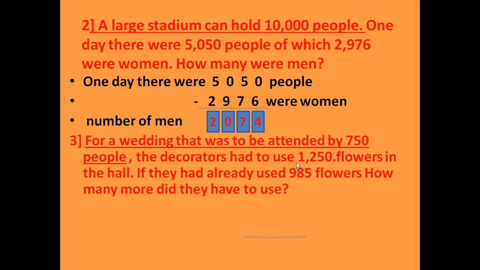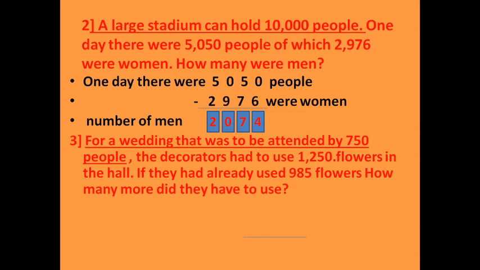Yani, now to decorate the hall we want 1250. Now I already have 985. So how many more do I need to complete the decoration of the hall?